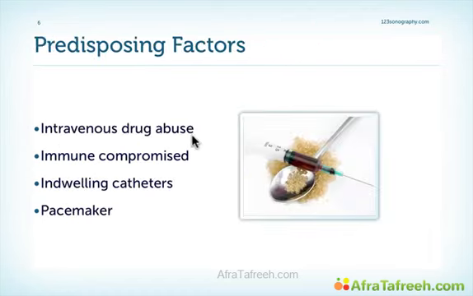Aside from intravenous drug abuse, there are also other predisposing factors for right-sided endocarditis, such as immune compromised patients in general, indwelling catheters, especially such patients who have prolonged stays on the intensive care unit, and finally, pacemakers. We'll talk in more length about pacemakers later.